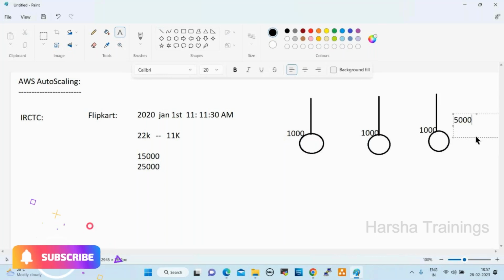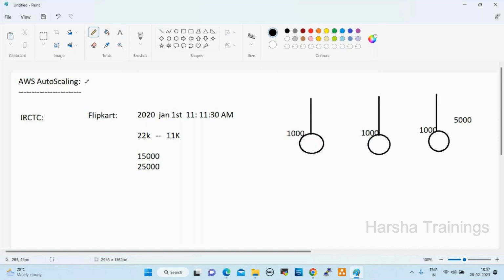So that is why we configure auto scaling. What will happen here? Whenever requests are coming in, auto scaling automatically adds servers. Whenever there is no request, it will remove the servers, right?